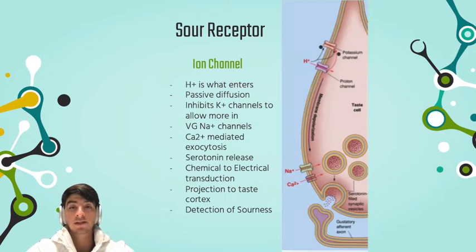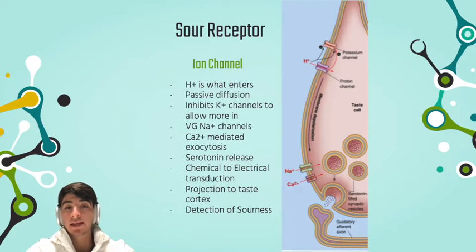So as we move on, similarly, we have a sour receptor. It really follows the same mechanism as the salt receptor. However, it is actually the hydrogen plus ion that is what is being entered. And so this acidic proton is actually present in all of these sour compounds like lemon, and as we have expressed other things. So as it enters, once again, we have passive diffusion. We allow for more hydrogen influx.